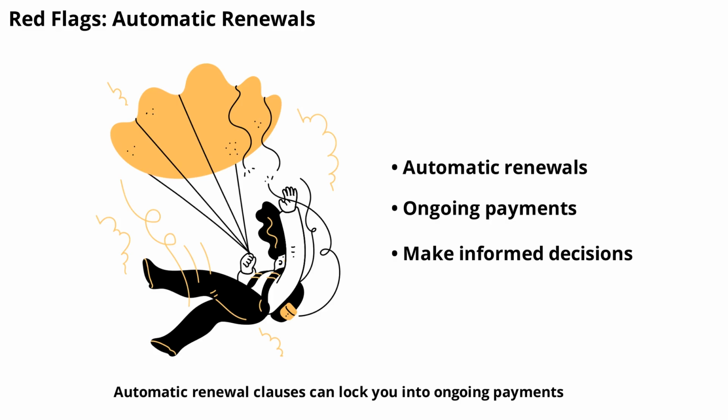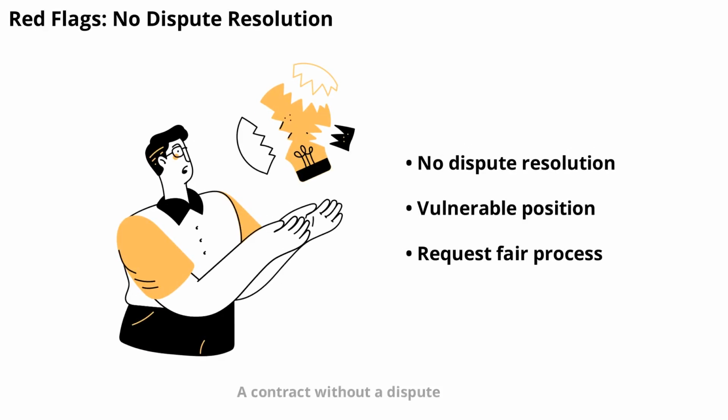Automatic renewal clauses can lock you into ongoing payments. AI tools can highlight these clauses so you can make an informed decision before agreeing. A contract without a dispute resolution process can leave you vulnerable. AI tools can spot this omission and suggest you request a fair process before signing.